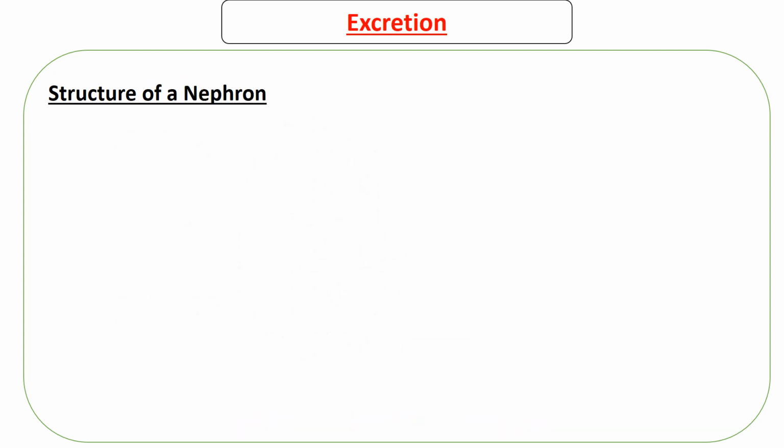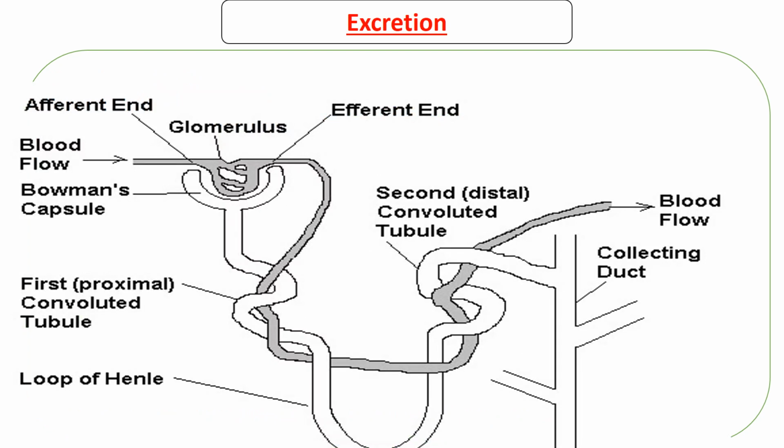So we look at the structure of a nephron. This is the structure of a nephron. To understand its working, we need also to understand its function. Its function, of course, is to remove those waste metabolic products from the blood. It does this by making sure that the fluid that comes from the blood undergoes 4 processes. So it starts from here.